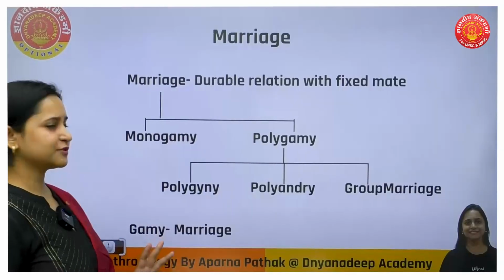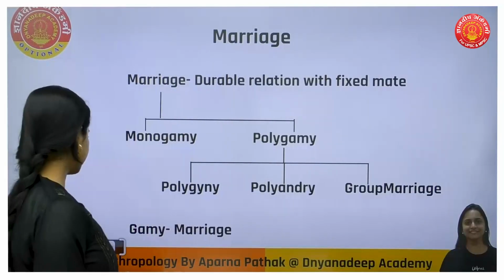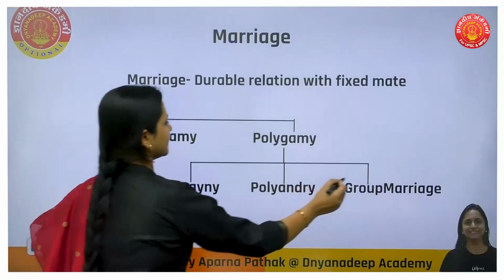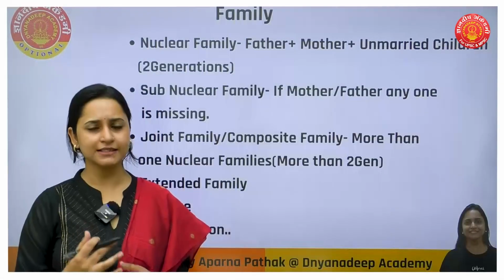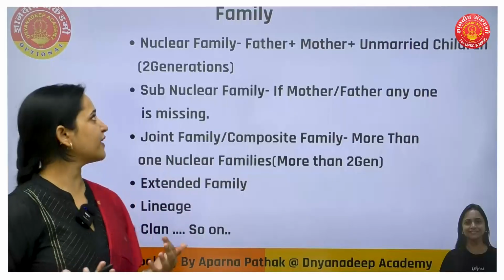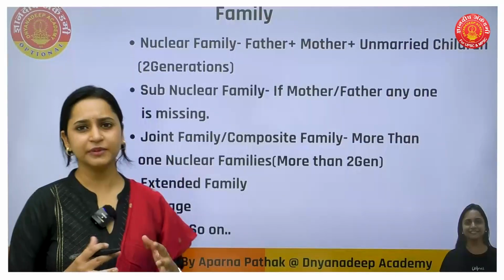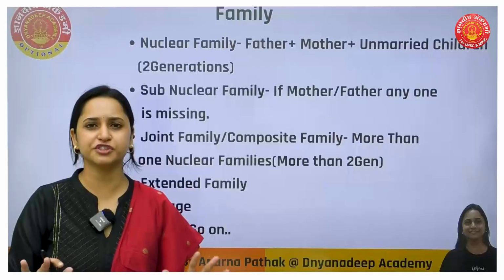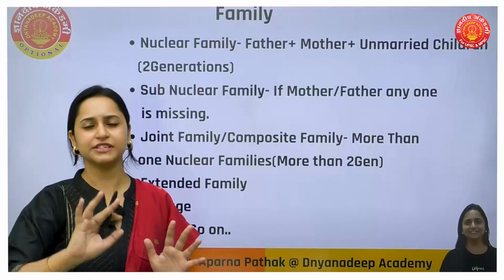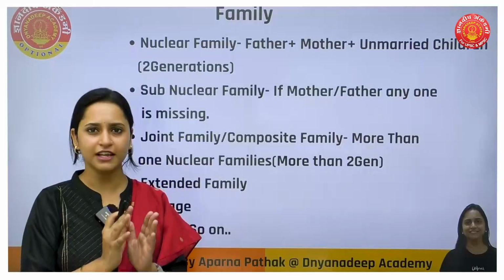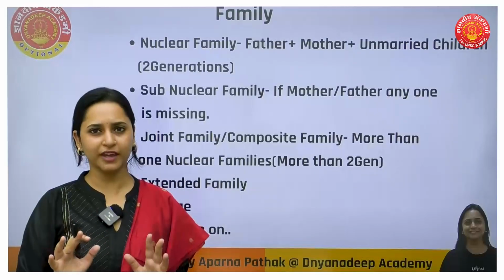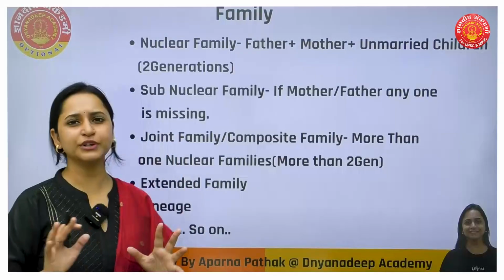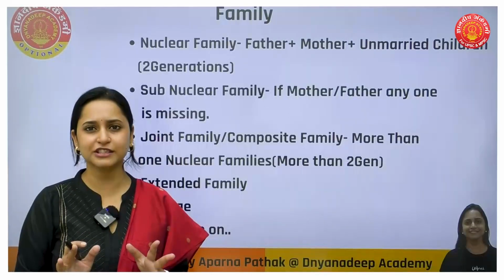So we saw the types of marriage. Okay, let's proceed further. After marriage, as I told you, the family starts. So what is family? Family means husband, wife along with children, and they will proceed further, with more generations and all. That is how the family concept came. So there are different types. First one is nuclear family. We are familiar with this concept.